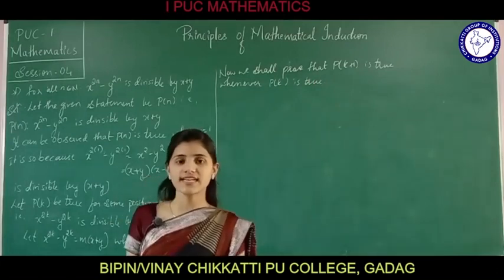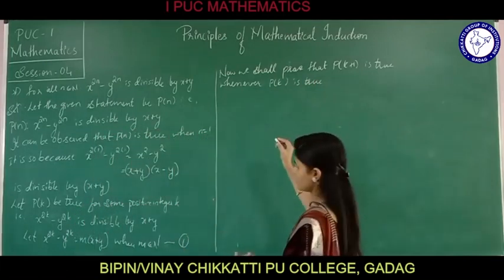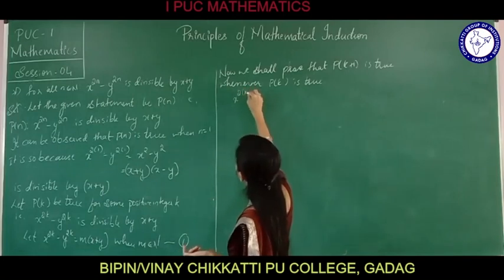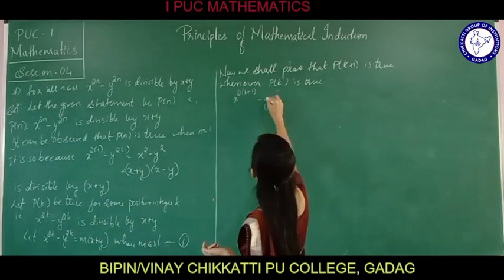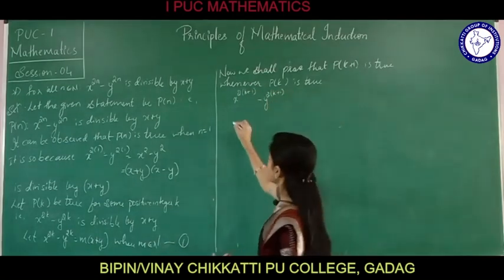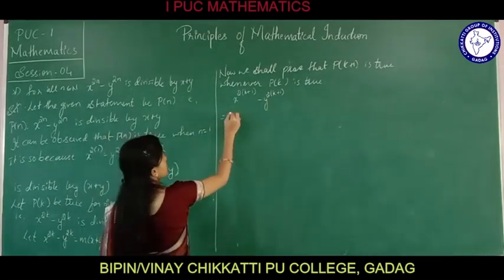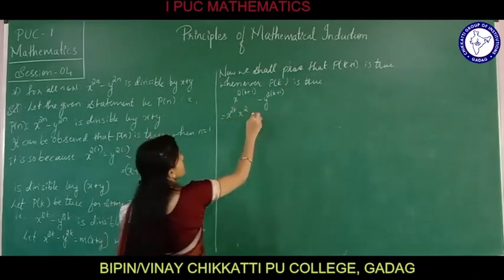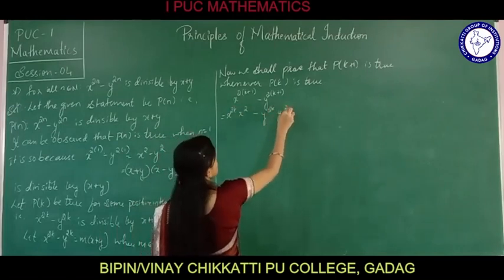We are going to consider x raised to 2 into k plus 1 minus y raised to 2 into k plus 1. This can be written as x raised to 2k into x square minus y raised to 2k into y square.